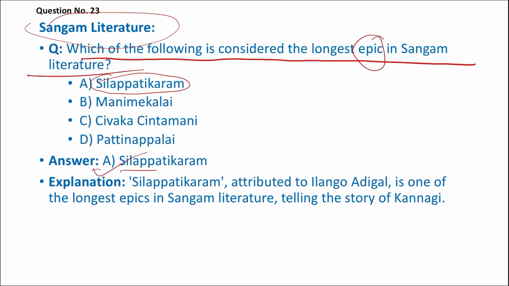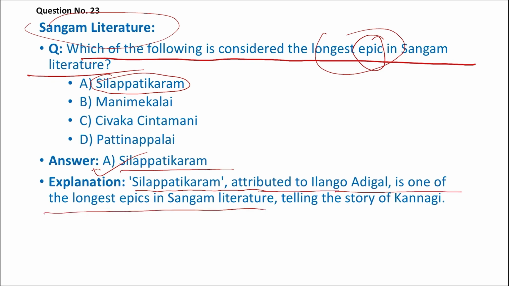Option A is right. It is the longest epic of Sangam literature. Silapatikaram, attributed to Ilango Adigal, is one of the longest epics in Sangam literature, telling the story of Kannagi.